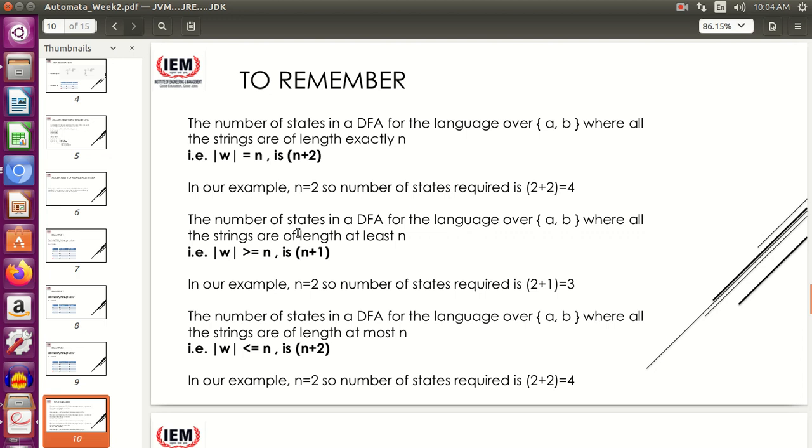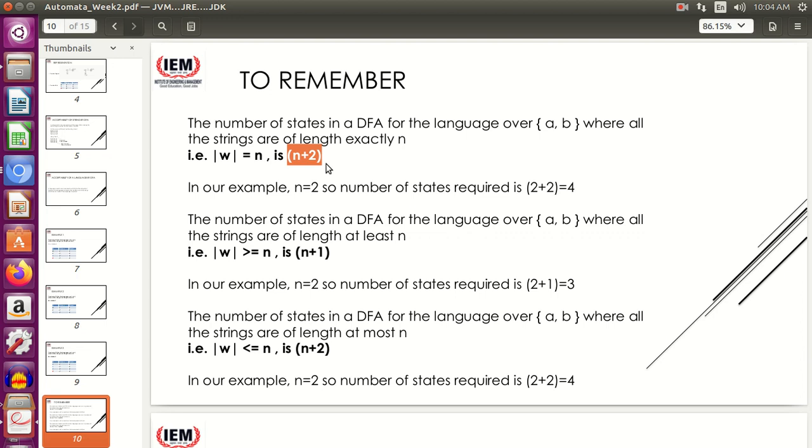If you go to the example we had, for us n was 2. In the question it was given to construct the DFA which accepts all the strings of exactly length 2, right? So n's value was 2, and the number of states required was 4. So 2 plus 2, 4. So this relation holds. You have to remember this relation, because in MCQ questions in GATE you are sometimes asked to give the number of states.